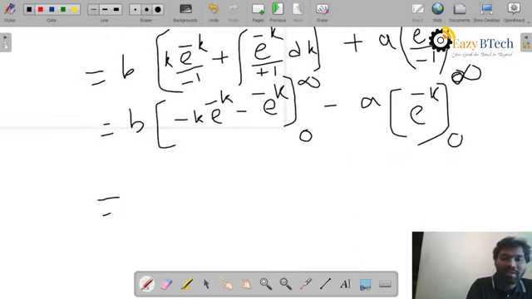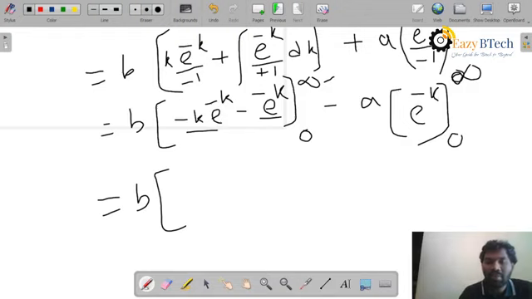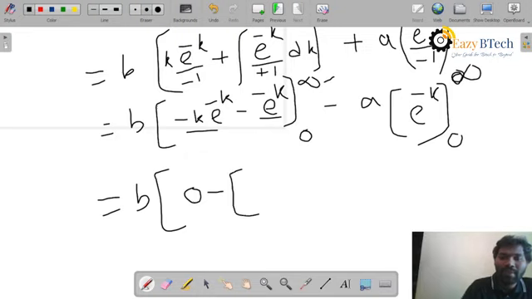If you apply infinity, the upper limit, this becomes 0 and this also becomes 0. Why? Because e power minus infinity is equal to 0. Similarly, if you place the lower limit, upper limit 0 minus the lower limit: if you place 0, e power 0 becomes 1.